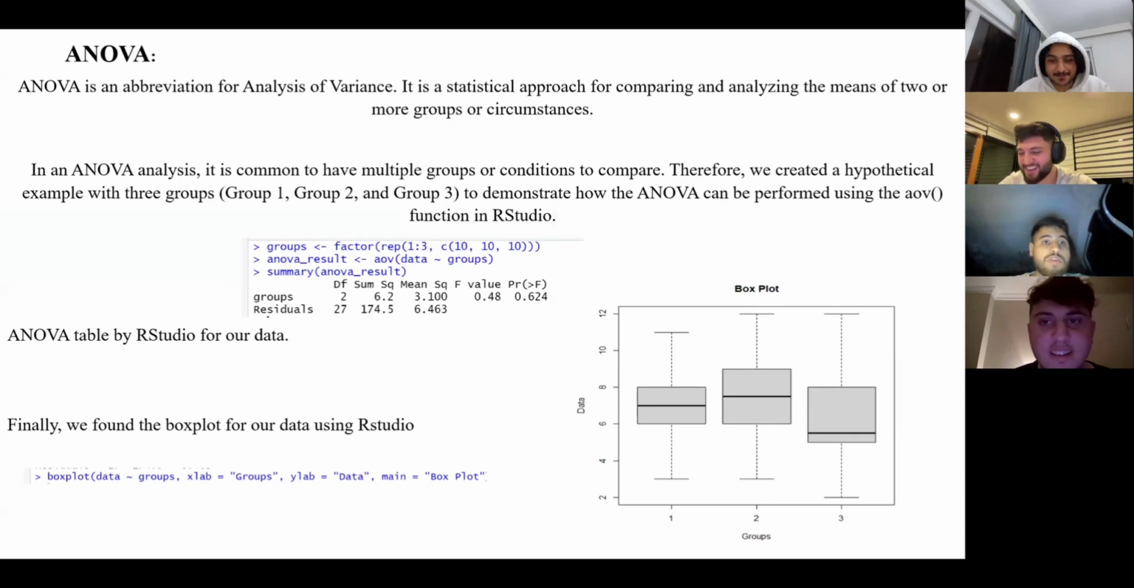ANOVA. ANOVA is an abbreviation of analysis of variance. It's a statistical approach for comparing and analyzing the means of 2 or more groups. In ANOVA analysis, it is common to have multiple groups or conditions to compare. Therefore, we create a hypothetical example with 3 groups, group 1, group 2 and group 3, to demonstrate how ANOVA can be performed using the aov function in RStudio.